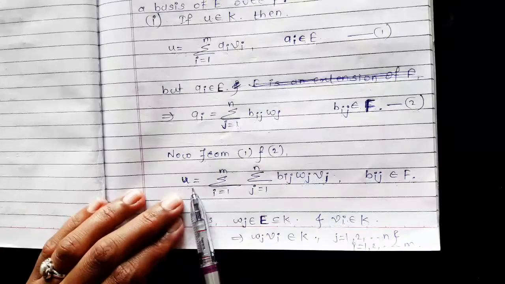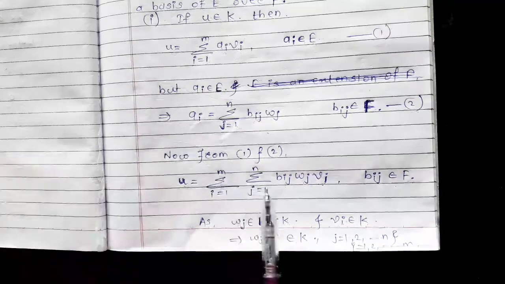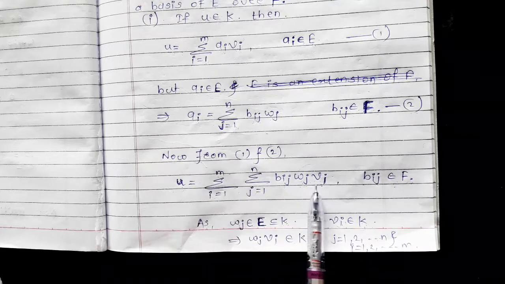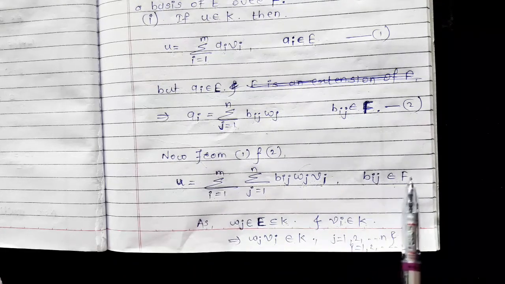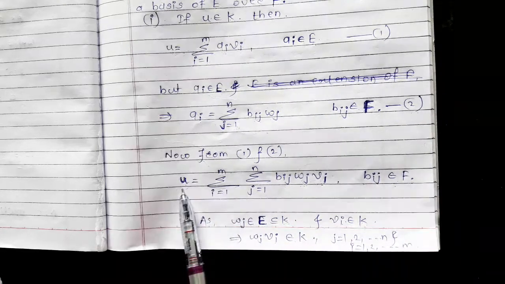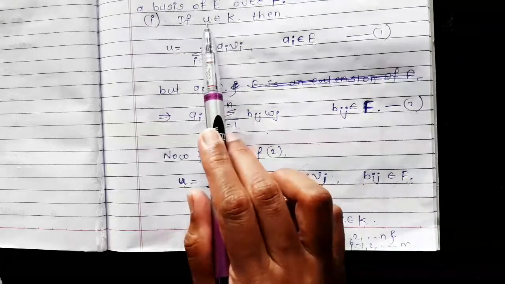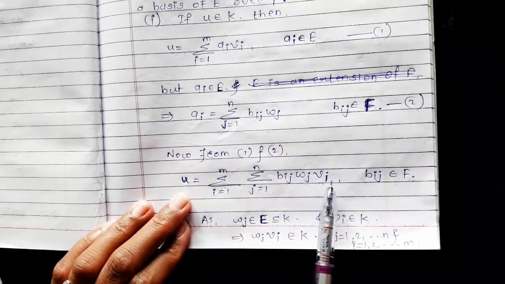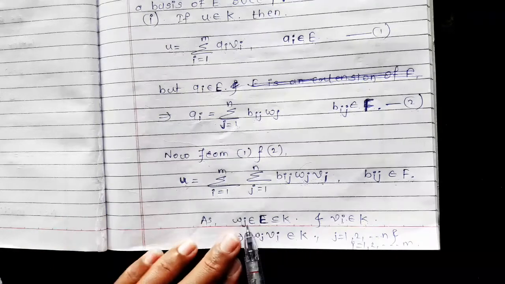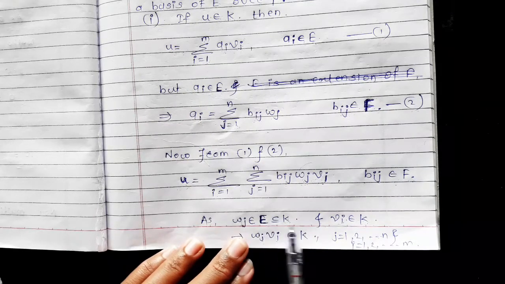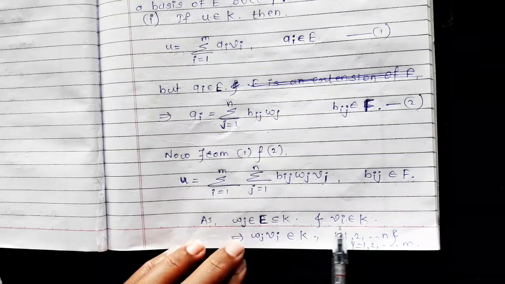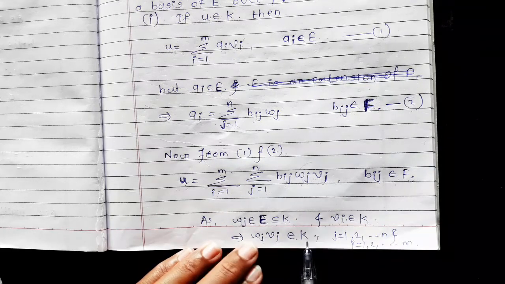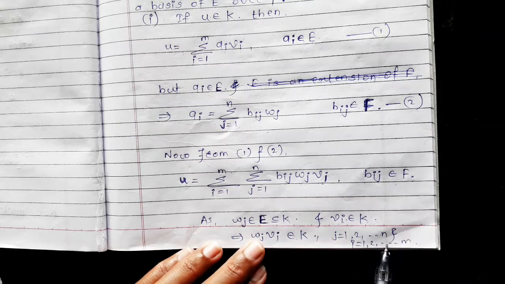So we get u equals summation i from 1 to m, summation j from 1 to n, of bij times Wj times Vi, where bij belongs to F. Now note that u is an arbitrary element of field K. u belongs to K and u is expressed as a linear combination of Wj times Vi, where Wj belongs to field E and E is a subset of K, and Vi belongs to K. Therefore Wj times Vi belongs to K because K is closed with respect to multiplication, where j runs from 1 to n and i runs from 1 to m.